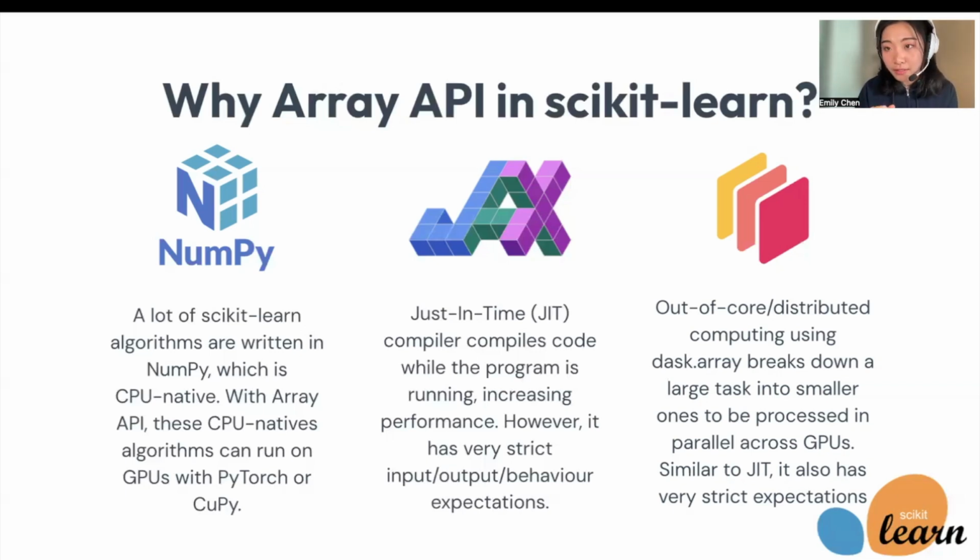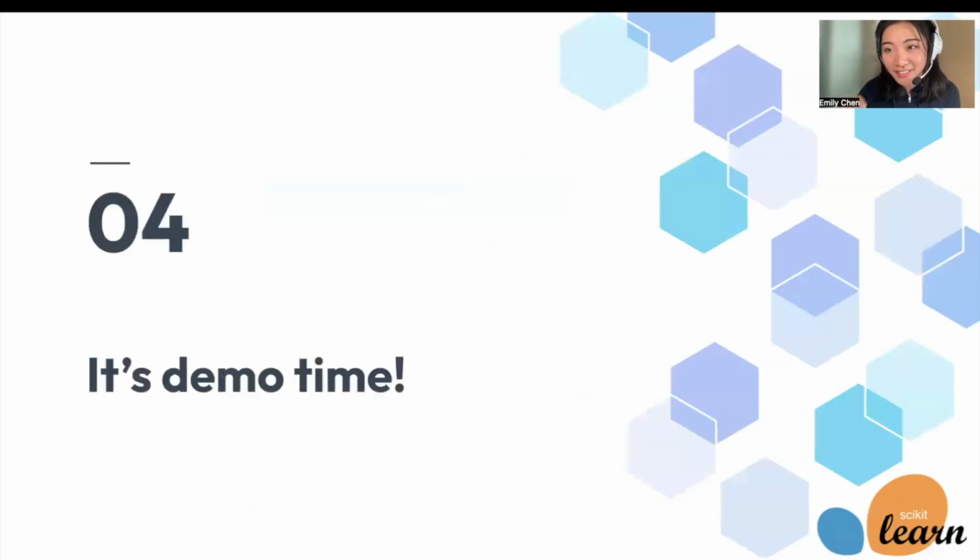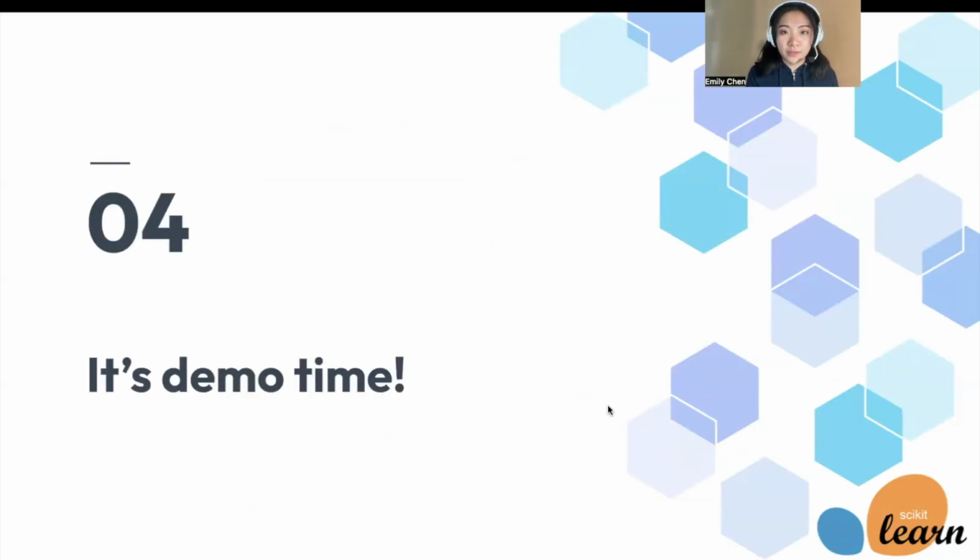At this current point, though, we're not really worried about JIT compilers or Dask arrays just yet. We're just trying to make NumPy work. And we're seeing good progress, which I'll be showing very shortly in this demo. Before I go into the actual demo, though, I must acknowledge that the code I'm about to show, I got from Olivier Grisel, who was my mentor, and still is my mentor, when I was an intern at Probabl.